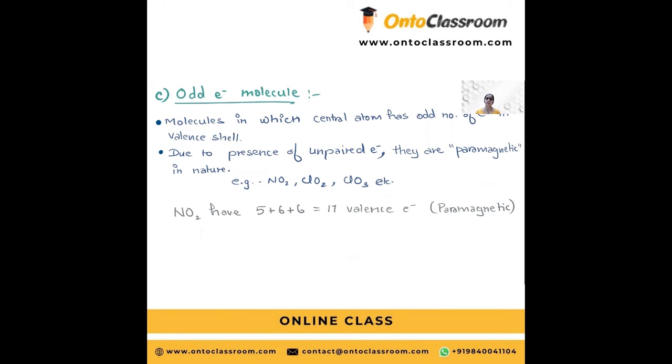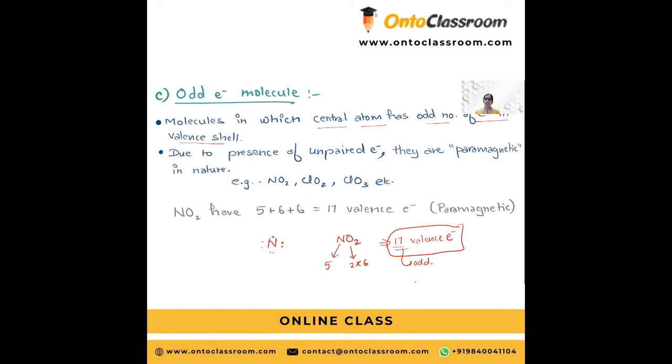The third case is odd electron molecules. These are the molecules in which the central atom has an odd number of electrons in the valence shell. Let's say nitrogen has 5 electrons in its valence shell. If we take the example of NO2, nitrogen has 5 electrons and each oxygen has 6 electrons in its valence shell. So the total will be 17 valence electrons, which is an odd number of electrons.